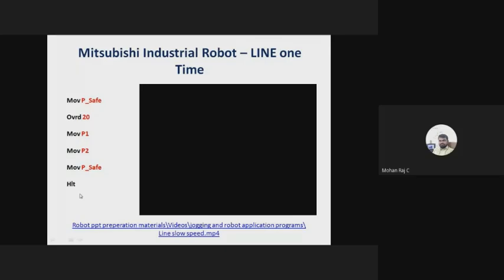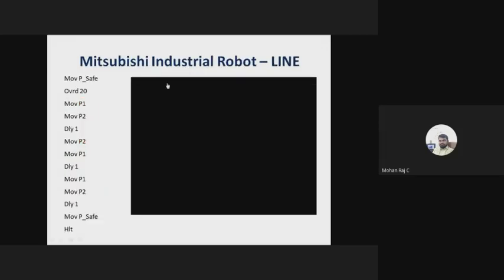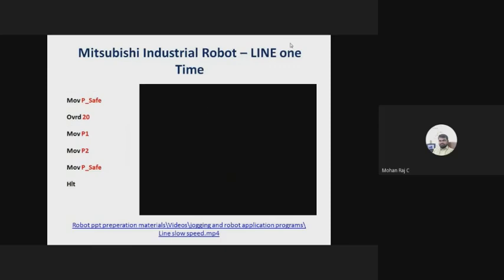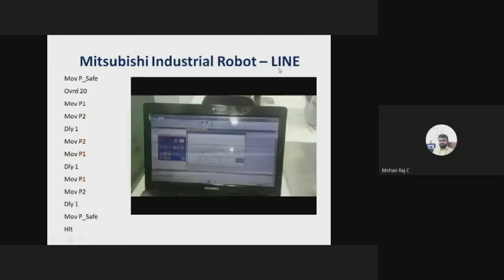I would like to show the second program, Mitsubishi line. Here it was one time. Now I am going to draw the line multiple times. So here I have created the program using RT Toolbox. With the help of the operating panel, I am going to run my machine or robot. So just look at the program. These are the codings available. Just imagine the gripper position in your mind.